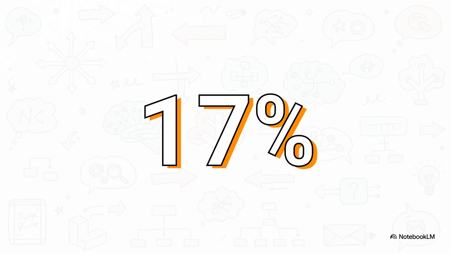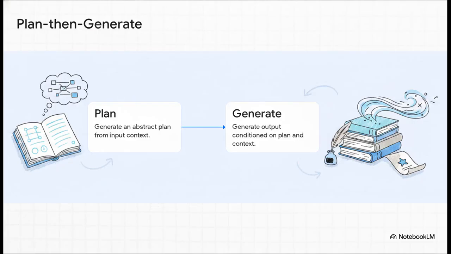So not only did it make the model smarter by forcing it to plan ahead, but it also gave a 3x speedup in decoding. That is a real game changer. The second family in this looking ahead category is Plan Then Generate, or PTG.